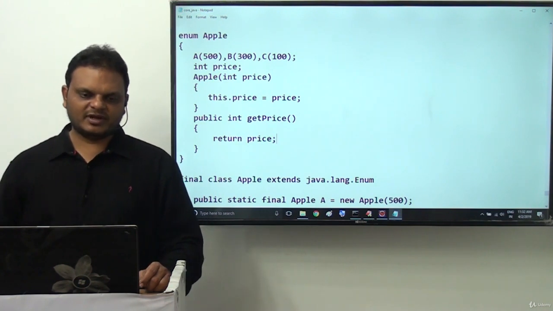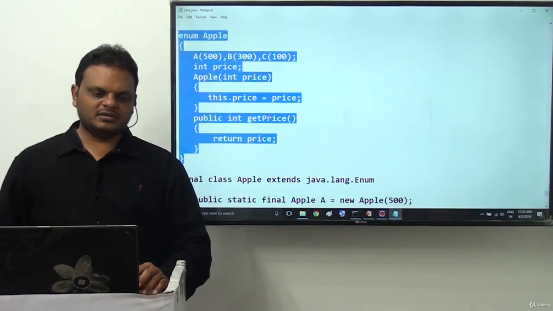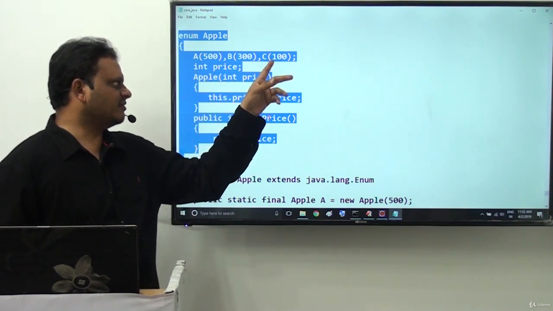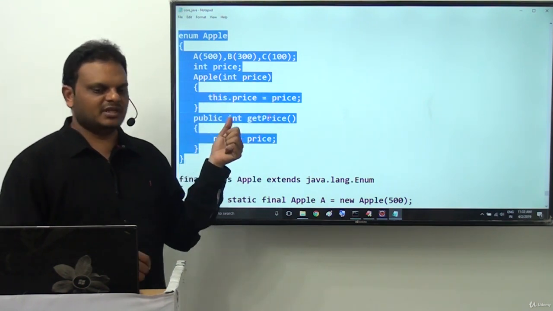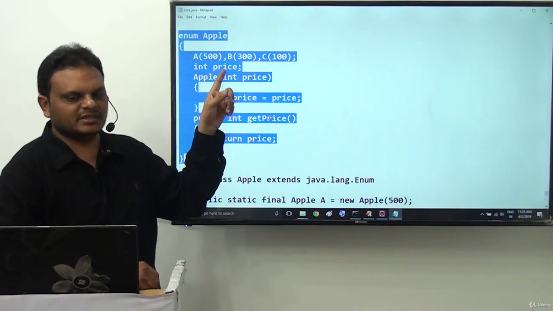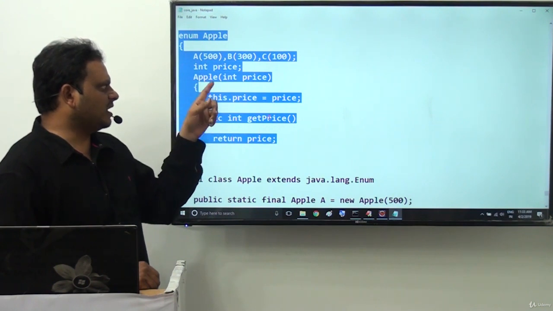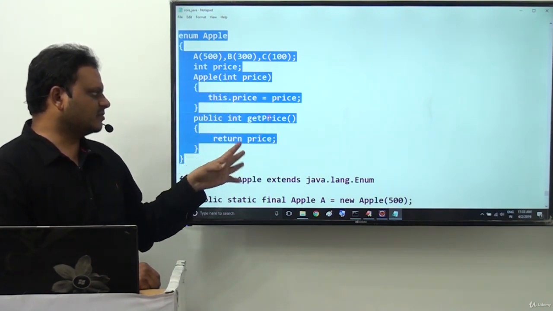Now observe carefully what is going on here. If you observe, the Apple enum is available, and inside it A(500), B(300) and C(100) are provided. While creating objects for this Apple enum, internally the parameterized constructor is called. So int price is available, Apple(int price), this.price is equal to price, public int getPrice, and return price are available.